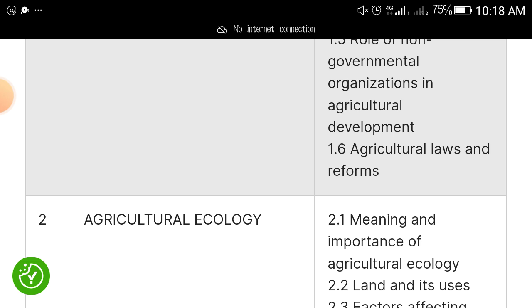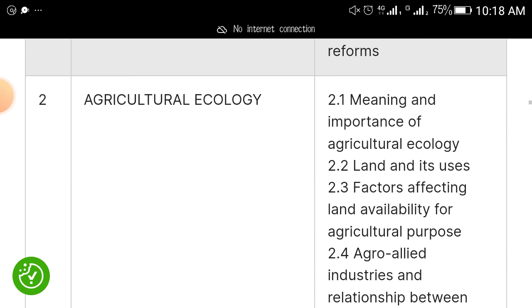Okay. The next topic to focus on, if you are writing agric in NECO for this year, is agricultural ecology, meaning and the importance of agricultural ecology, land and its uses, factors affecting land availability.